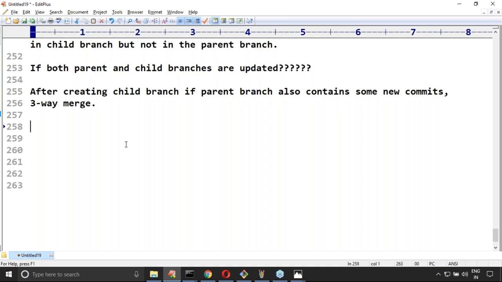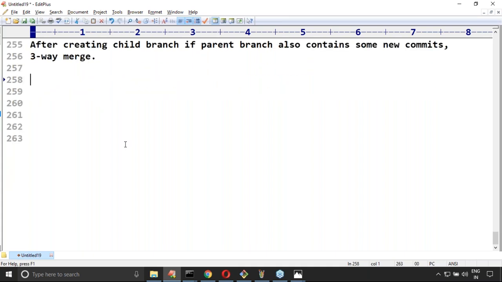Okay, take very special care. Understanding this three-way merge is very important, sir. It is not that easy, you have to take a bit of special care. Can I go for a small scenario so that you can understand easily what is going to happen? Can I go for that?